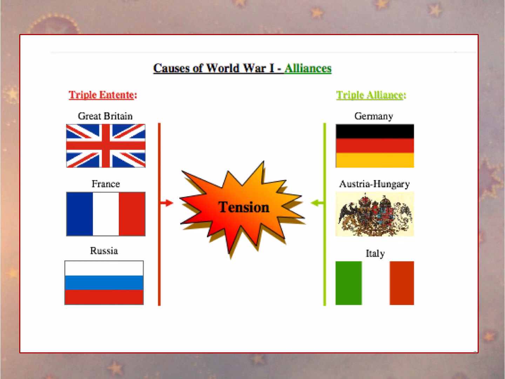So if one member of either alliance were attacked, all members would respond to its defense. Also, it would ensure that no member of your alliance would attack you. So if I'm part of the Triple Alliance, I'm Austria-Hungary, and somebody attacks me, Germany might rush to my defense. Or I would at least know that Germany would not attack me because they're on my team. So that is how alliances work.